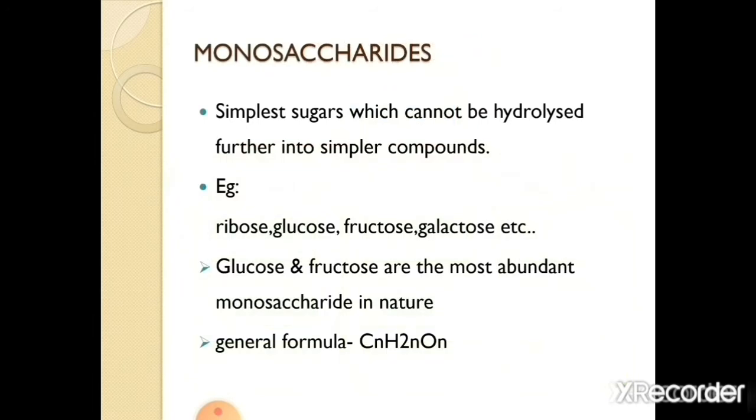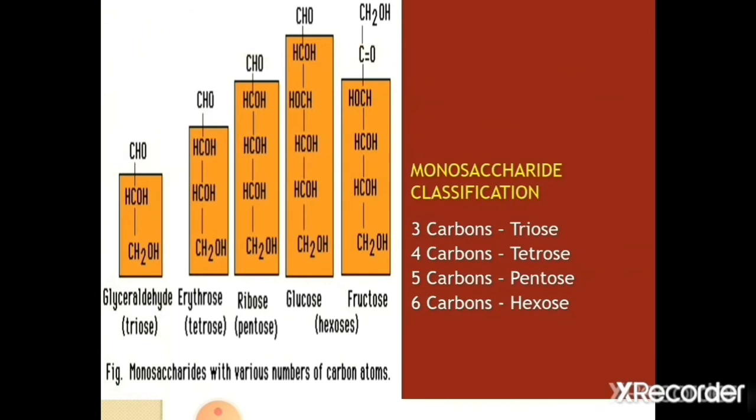As we said, monosaccharides are the simplest sugars which cannot be hydrolyzed further into simple compounds. Examples are ribose, glucose, fructose, galactose, etc. Glucose and fructose are the most abundant monosaccharides in nature. Monosaccharides cannot be hydrolyzed again, but depending on the number of carbon atoms present, they can be classified into triose, tetrose, pentose, hexose, etc.